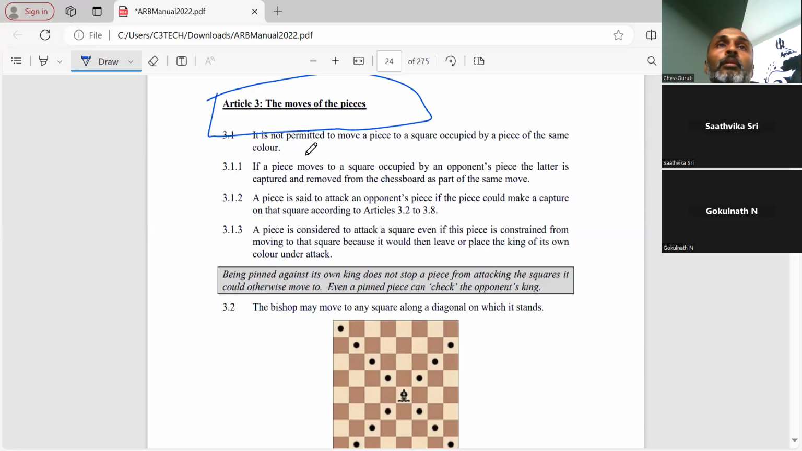Article 3, the moves of the pieces. Here it is not permitted to move a piece to a square occupied by a piece of the same color. So this generally means that,